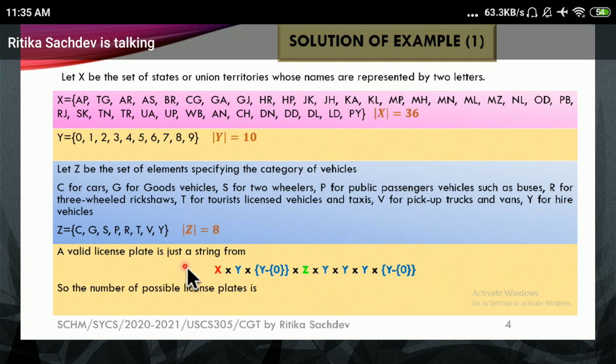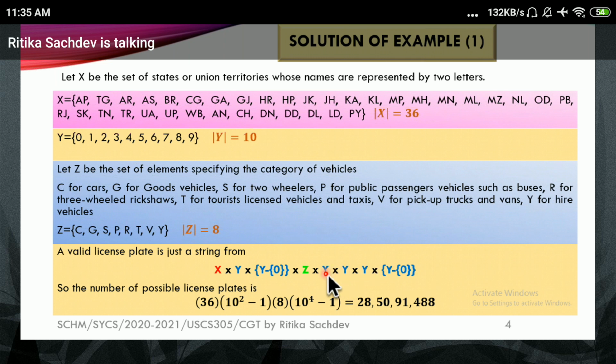So how many total number of elements will be there? The number of possible license plates is, check in X, there were 36 values, so we have said 36. But for the 2-digit number, from 10 square, I am subtracting 1. Why? Because 0 is not allowed. Then from Z, I'm putting up all the 8 categories.